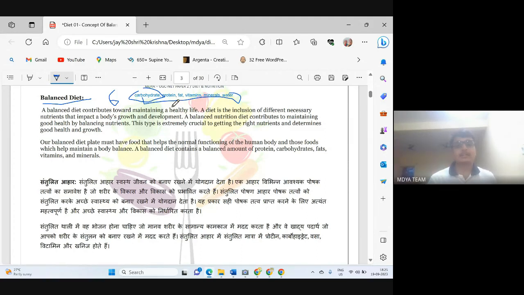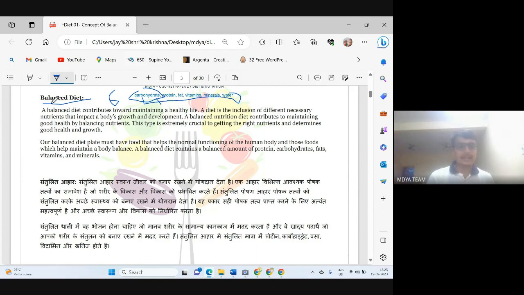Similarly, this is for protein, this is for fat, vitamins, minerals, and water. Again, there is one more condition. If carbohydrate is present in more quantity than we need, then what happens? That remaining quantity will make us obese.